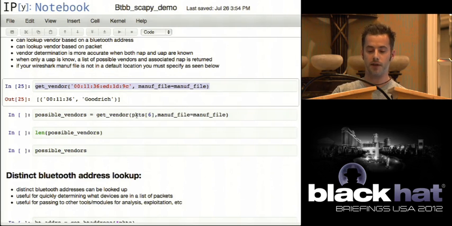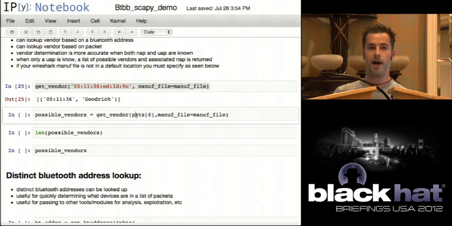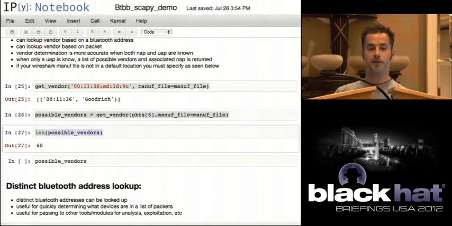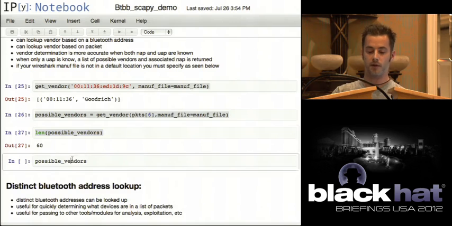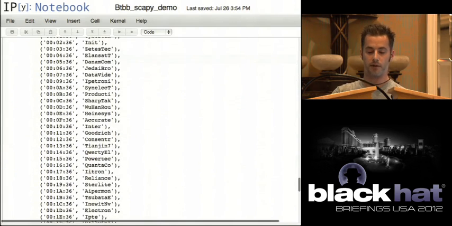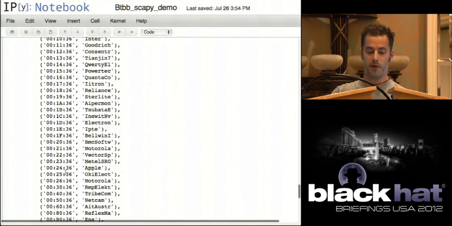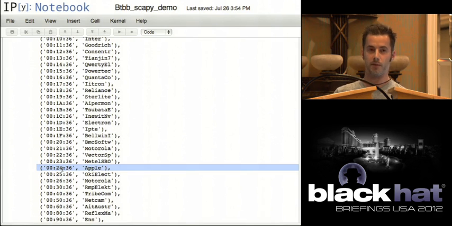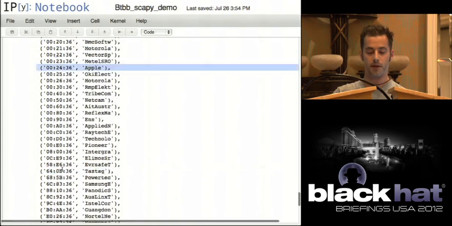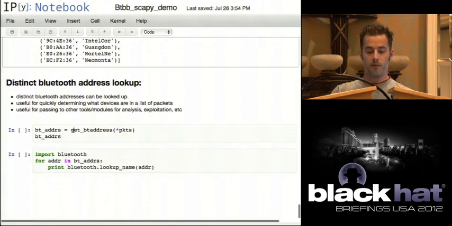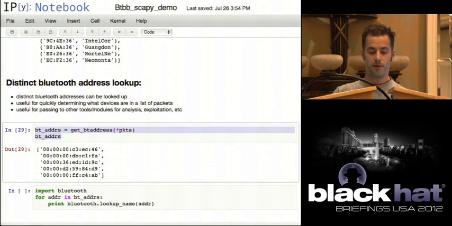So let's say I'm just going to take the same function and load in my actual packet object that I was looking at, and I'm going to save it to possible vendors. You can see that I have 60 possible vendors based on this. I can pop them all open and look through this list, and for me it was really easy because I knew I was looking at an Apple device. Here's my NAP associated with it. This was just one of the helper methods I have built into the library in order to actually obtain all the Bluetooth addresses.